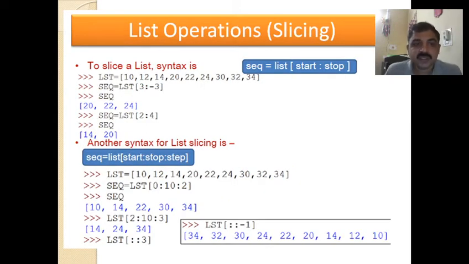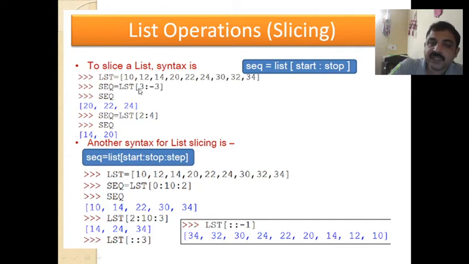Now next list operation is slicing. We'll see how slicing works in a list. All these we have studied in class 11, once again we are recalling. So LST equal to 10, 12, 14, 20. Some numbers are initialized, so we have a list LST. Next we wrote here SEQ equal to LST of 3 colon minus 3.